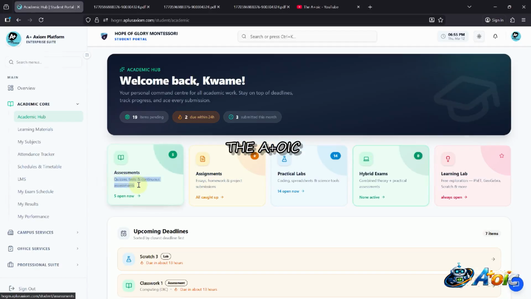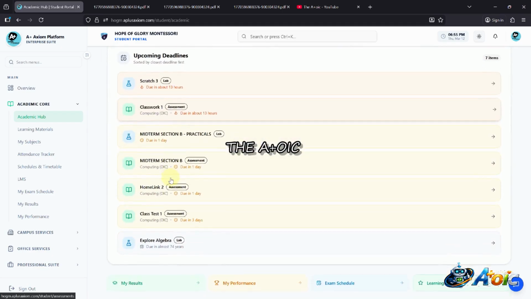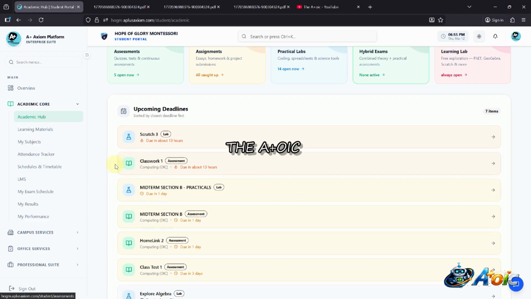This is quizzes, tests and continuous assessment. And then we have essays, homeworks and project submissions. We have coding, spreadsheet and science tools. We have combined theory practical assessment, and then we have learning lab. So here you can be learning in the learning lab. When you come here, you may find the current assignment or assessment that has been given to you for you to do.